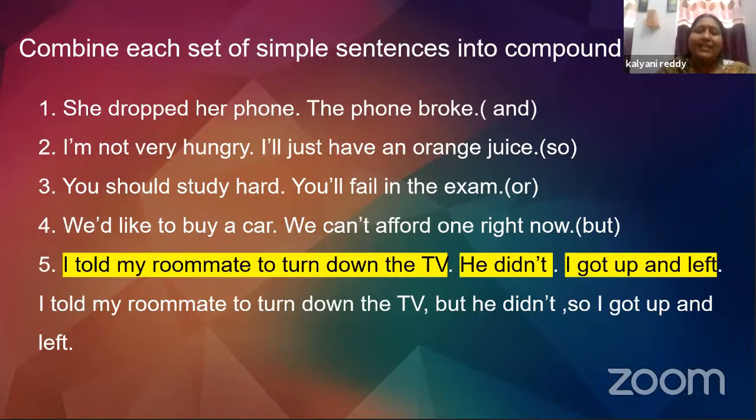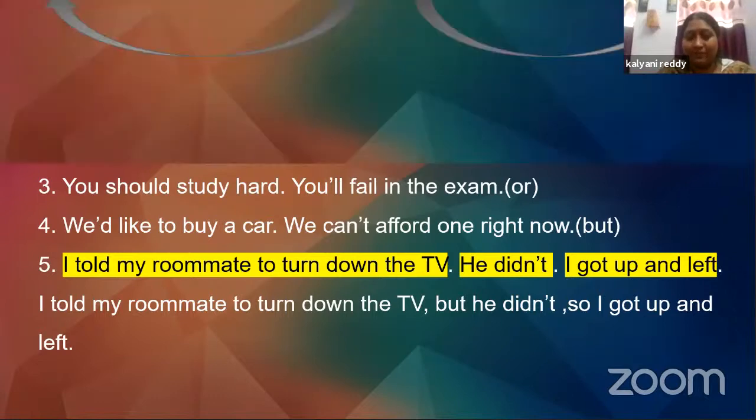Now, the last sentence is a little tricky, because it has three independent clauses. The first one is, I told my roommate to turn down the TV. Second one, he did not. I got up and left. So, three independent clauses or simple sentences. How are we going to write it? I told my roommate to turn down the TV, comma, but he didn't. So, I got up and left.